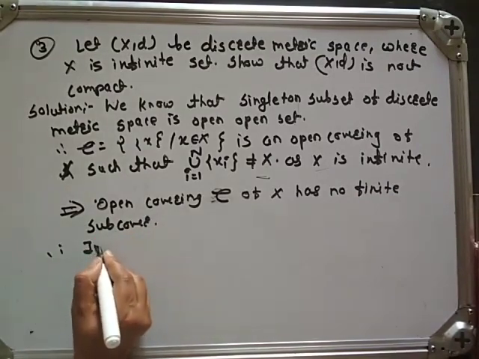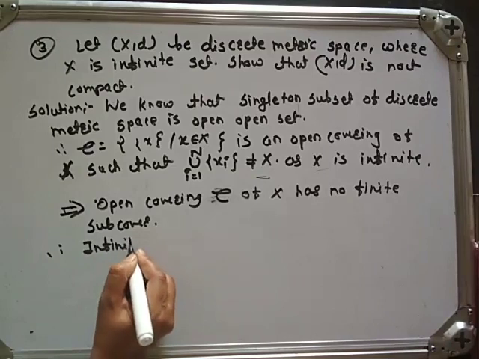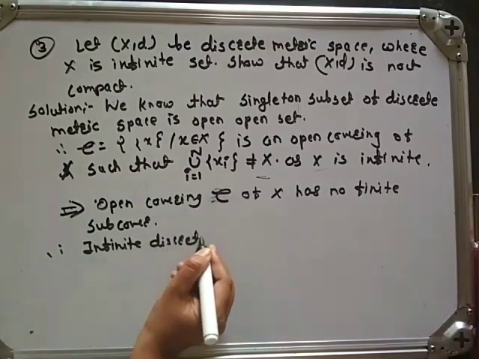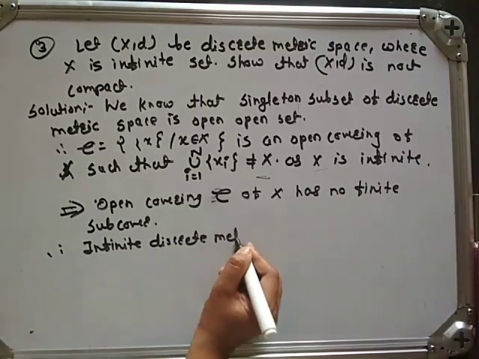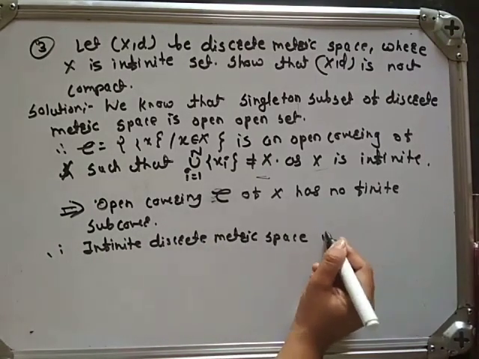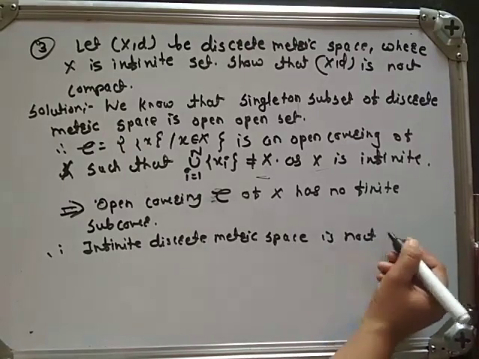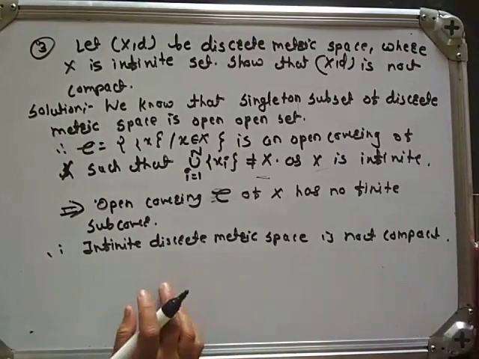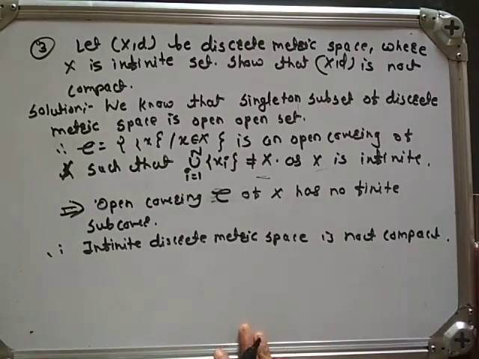Therefore, an infinite discrete metric space is not compact. Okay.